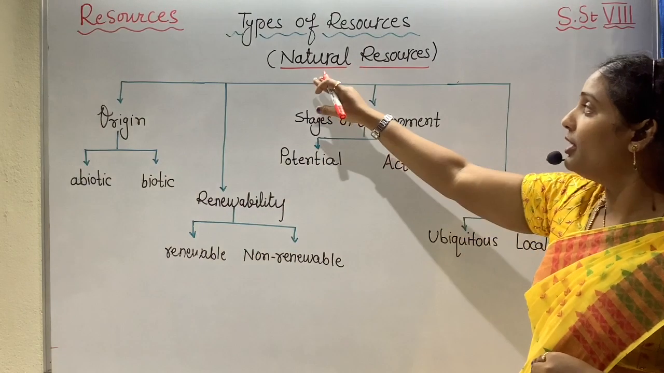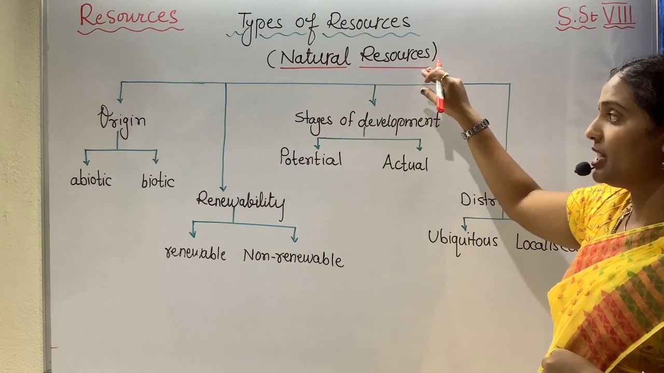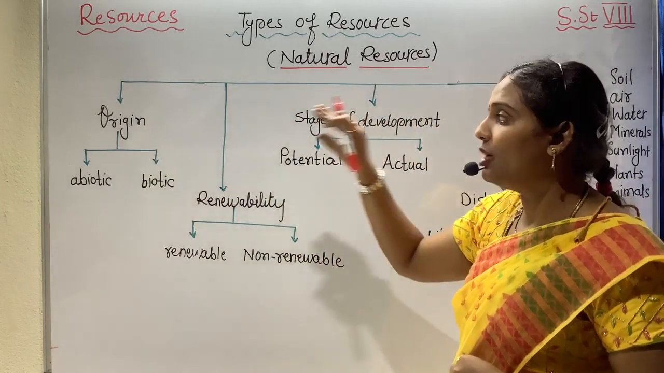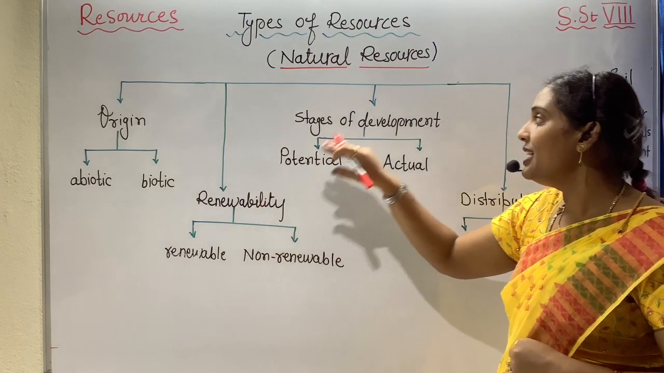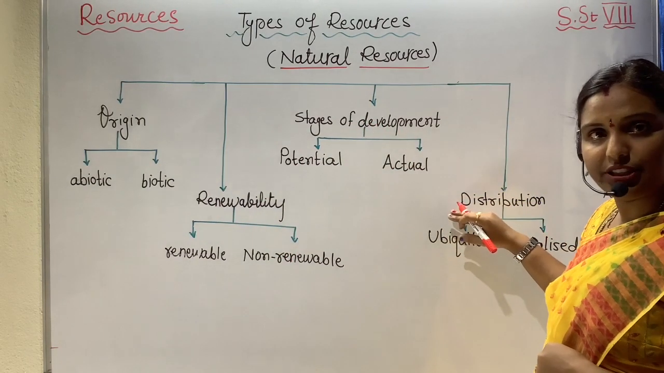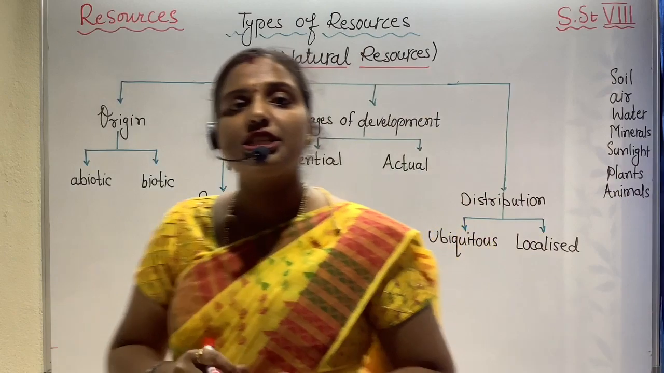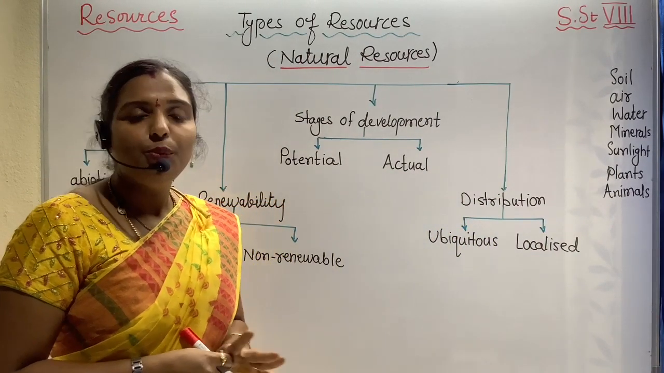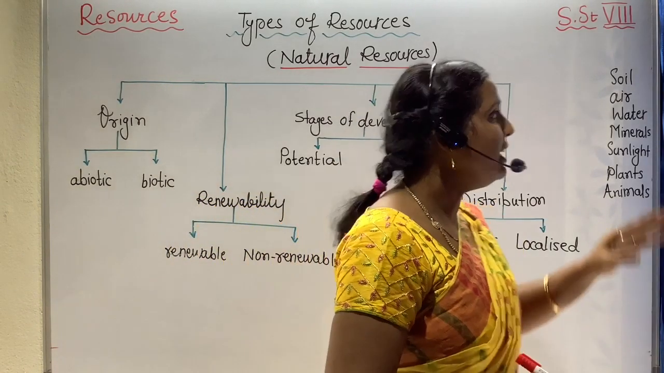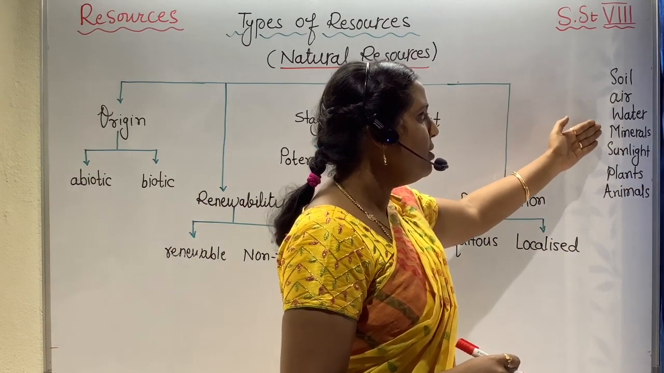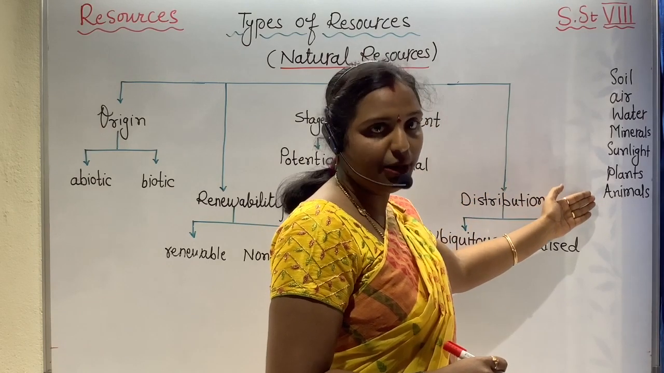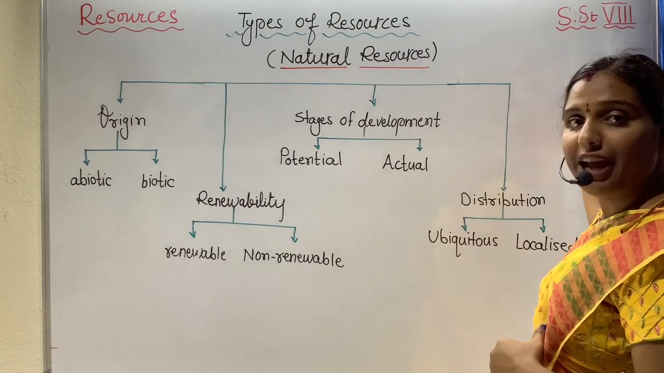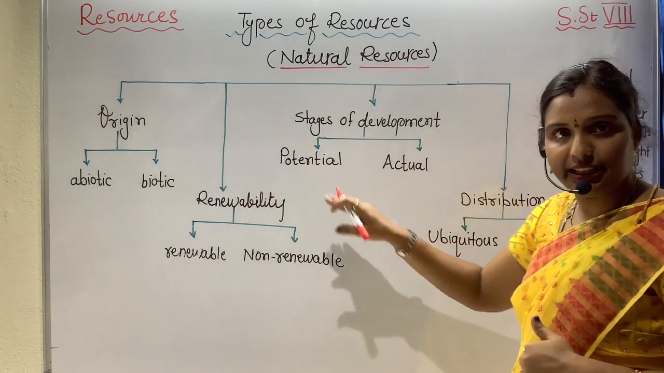Now when we were talking about the first one, which is natural resources. Natural resources are classified into four varieties like origin, renewability, stages of development and distribution. Now, let me define firstly what is natural resource. What are natural resources? Natural resources are those which come naturally, like soil, air, water, minerals, sunlight, plants and animals.